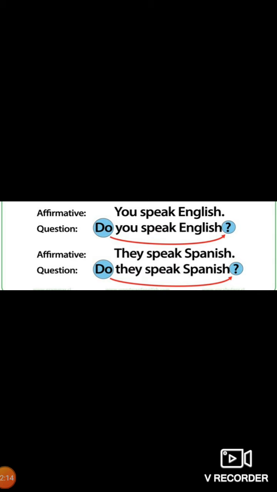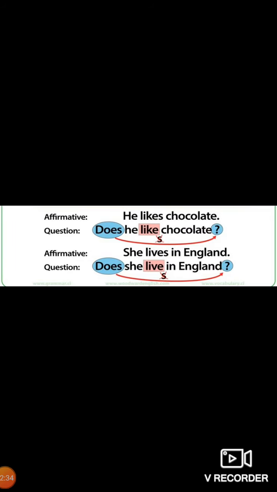Now see the use of do, does, did. Here in the affirmative sentence we have: you speak English. When you make an interrogative of it, you can say it using do. Do you speak English? In the next sentence, they speak Spanish. You can frame the question: do you speak Spanish? Here again, he likes chocolate. The question will be framed like: does he like chocolate?